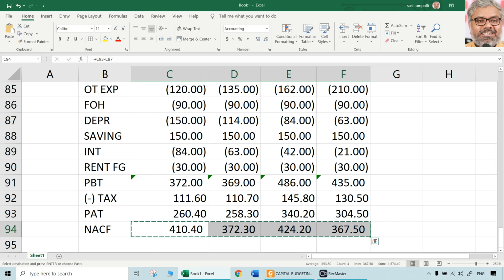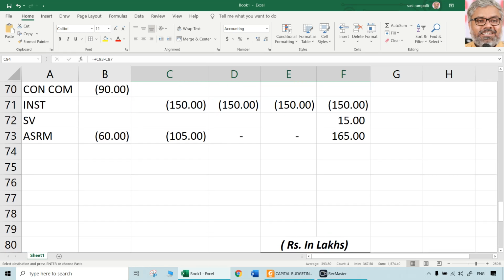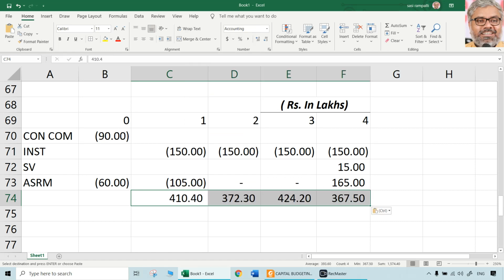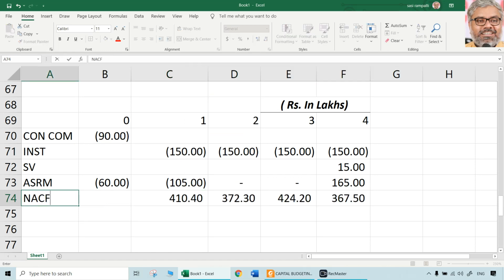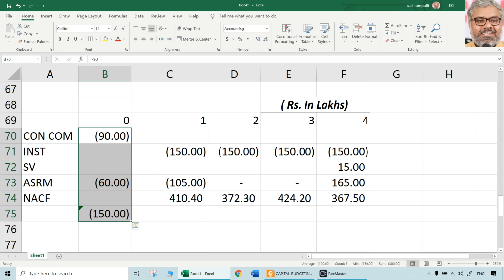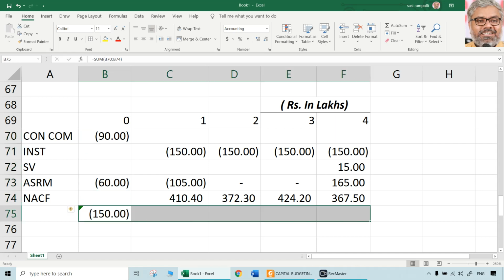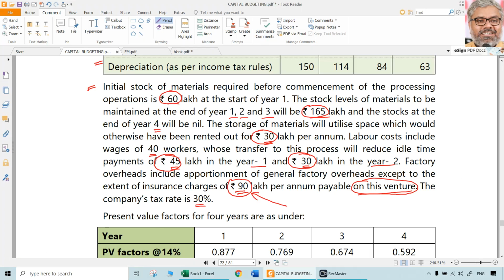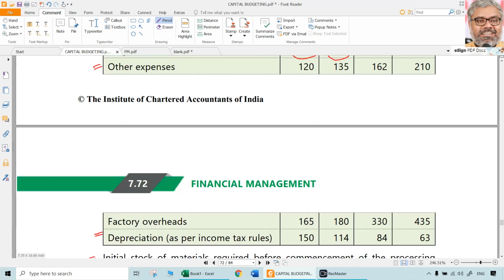Now we got our final answer, final cash flows number. That can be substituted here, where net annual cash flows can be taken, and we have the cash flows for each of the years, which can be simply discounted. Total them: year 1, year 2, year 3, year 4, and year 0 also. So these are the various things. All items are taken. Any item missed, naturally will give wrong answer.